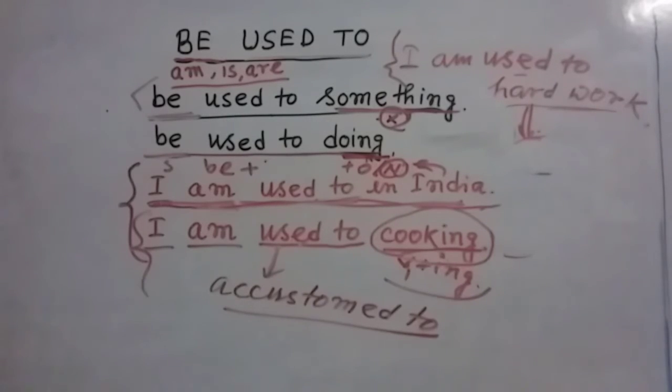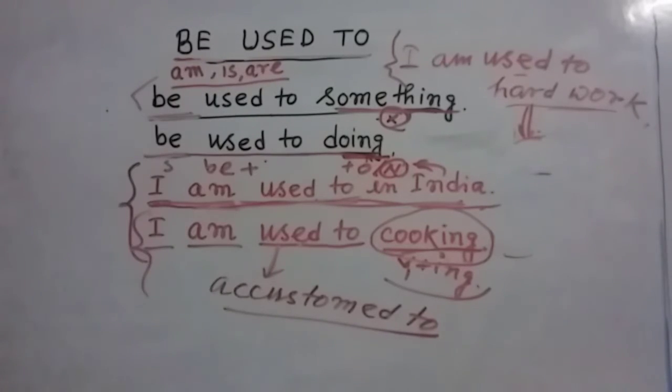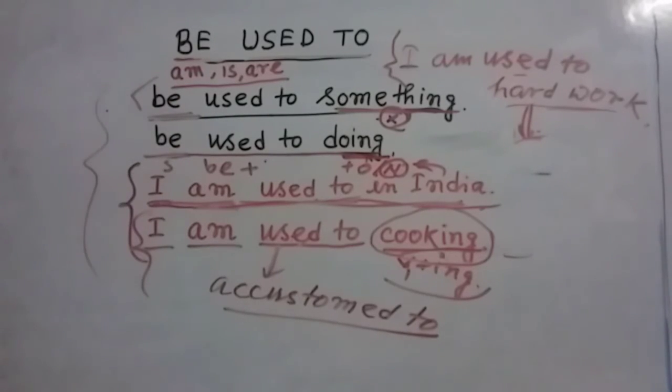So my dear friends, one thing we have to remember whenever we use this term be used to: this is not a tense. It is a special structure. We can call it a tense, but there is no such particular name or classification of tenses, but this is one kind of tense we have to take for granted.